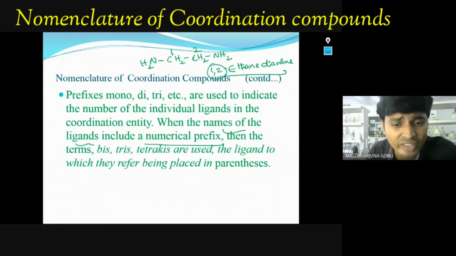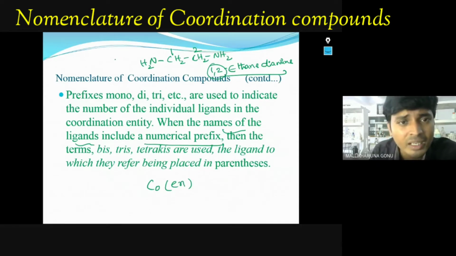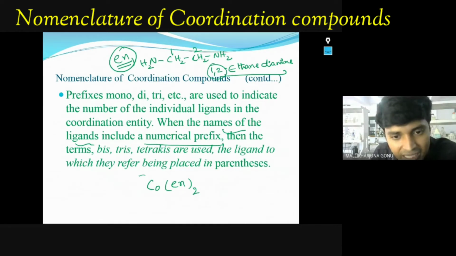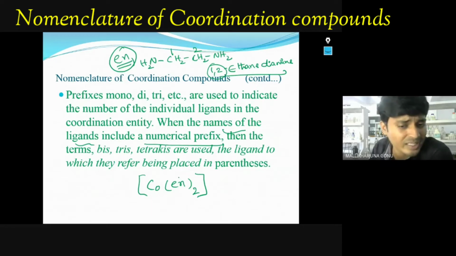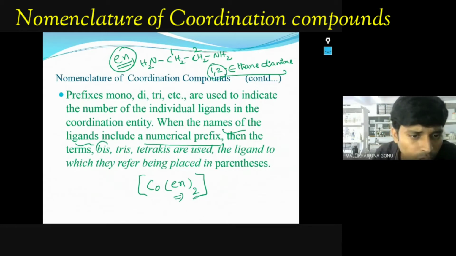So you cannot call it, for example, Co(en)... The shortcut for ethylenediamine in ligands is en. If this is the compound, how do we write it? You should not write as in the earlier case, tetrachlorido, tetraamine. So how do we write in that case? If 2 is there, you have to use bis. If 3 is there, tris. If 4 is there, tetrakis.